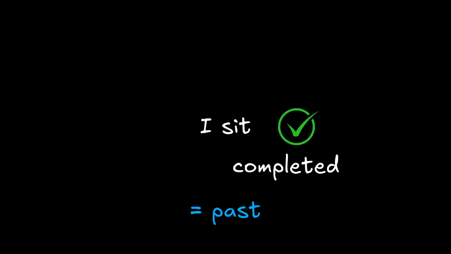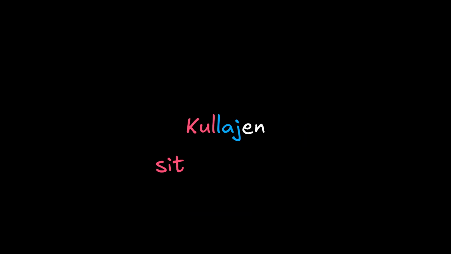In Yucatec Maya, there is no past tense, and the use of aspects is how the past is referred to. For example, to say I sat in this language, what's happening is I will mention that I sit, but I'll mention that this action is completed. And as such, the use of completion allows us to refer to the past.